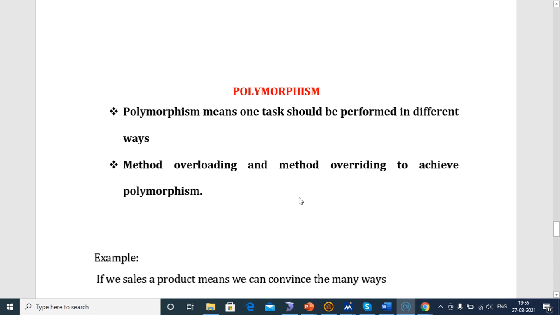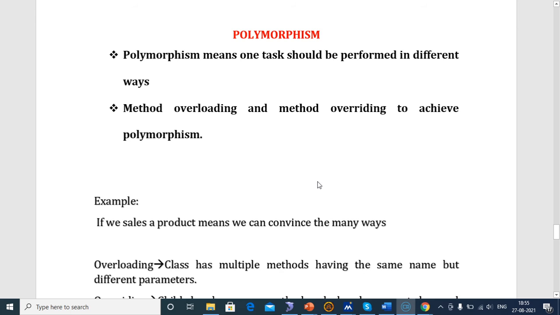Next, polymorphism. Polymorphism means one task can be performed in different ways. In polymorphism, we achieve it through method overloading and overriding.